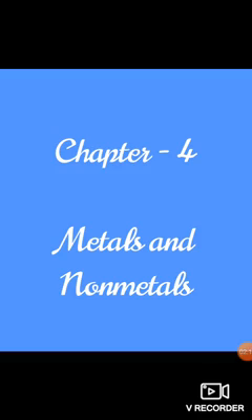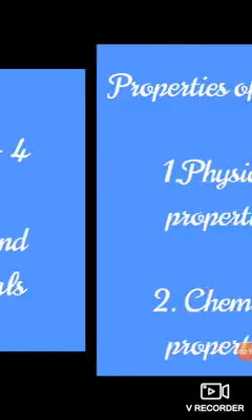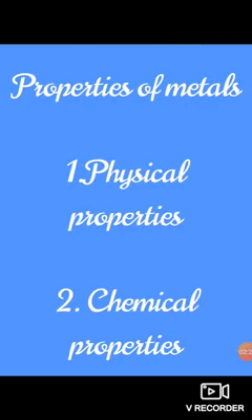Okay. So first of all, the properties of metals are categorized into two: physical properties and chemical properties. Physical properties are those properties where the change can be seen with our eyes, like bending an iron rod.